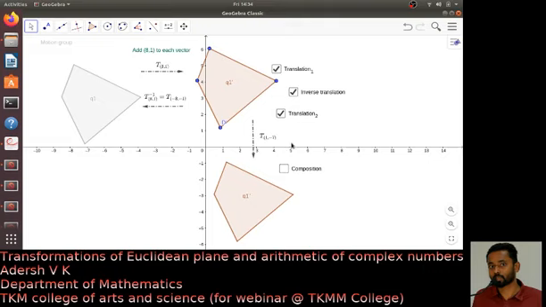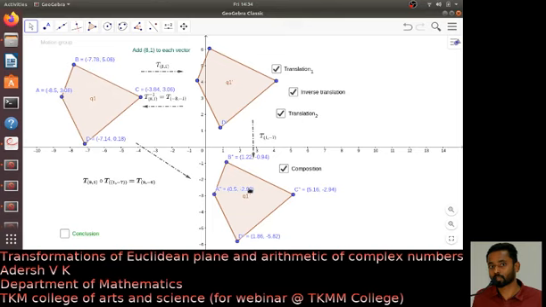Now think about the composition of these two translations. It is easy to see that the composition is also a translation given by this. The composition translates each point of the plane by the vector (9,-6). So what do you observe? At least for this kind of motions, it has an inverse.